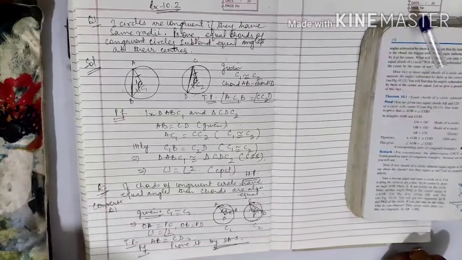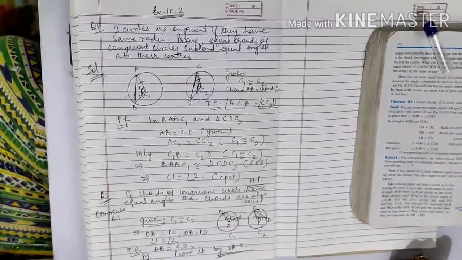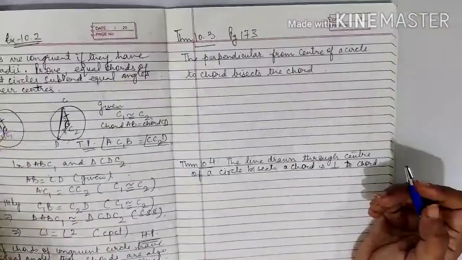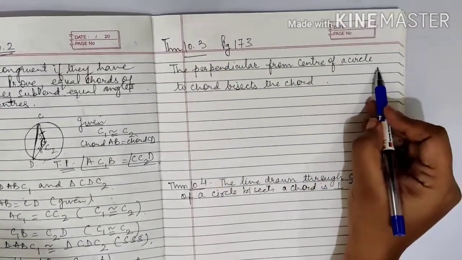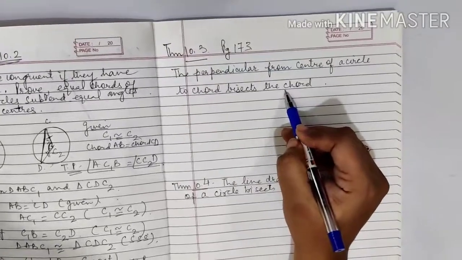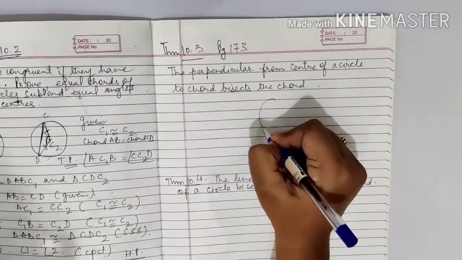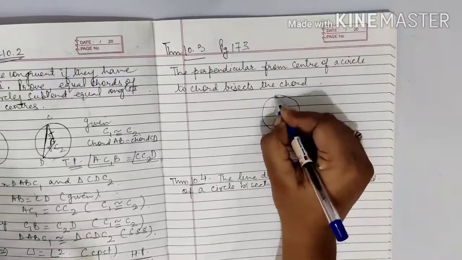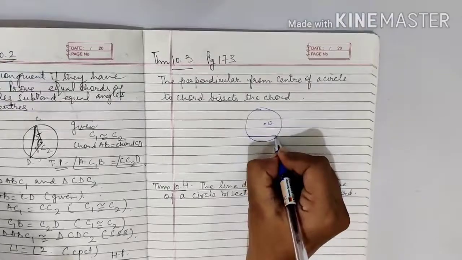Now over to theorem 10.3. Okay, let us start. The perpendicular from the center of a circle to the chord bisects the chord. What does this mean? It means if I have a circle, please see, with center O of course, and there is a chord AB.